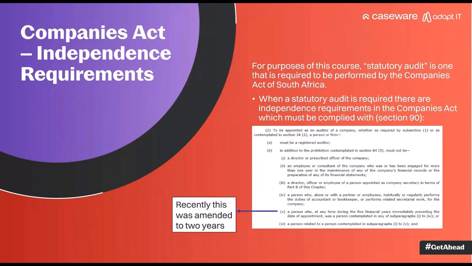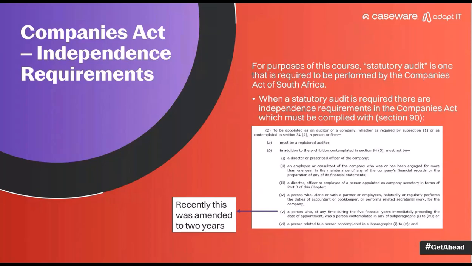You had to basically cool down for 5 years before you could become the auditor. That has now come down to only 2 years. So yes, you are still not allowed to be a director or prescribed officer, to be the auditor, or an employee, and so on. But if you were any of those at any time during the 2 financial years immediately preceding the date of appointment, it is no longer 5. So that is at least a little bit of good news.